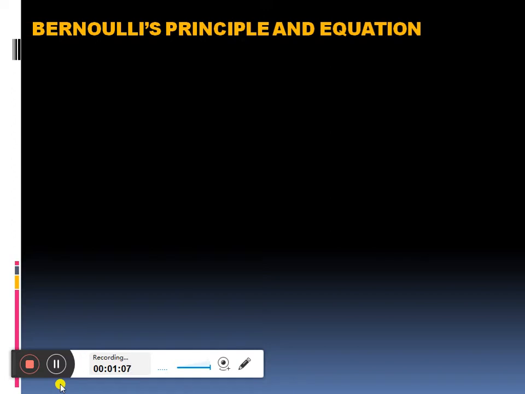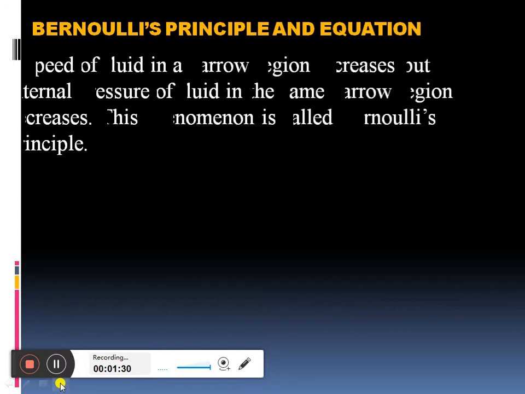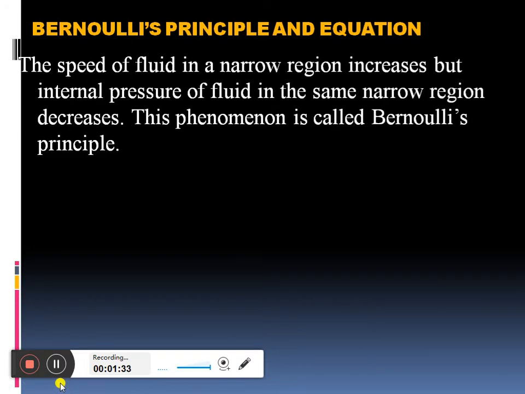Before going to study Bernoulli's principle, we know that when fluid is flowing through the tube of different cross-sectional area, its speed is greater at narrow region and its speed is smaller in wide region. But what about pressure? It is given by Bernoulli.